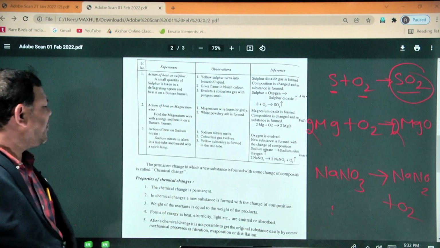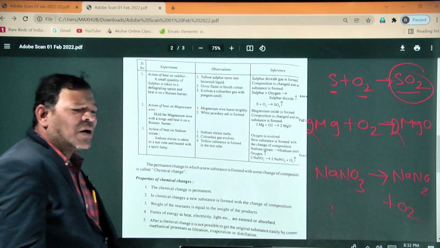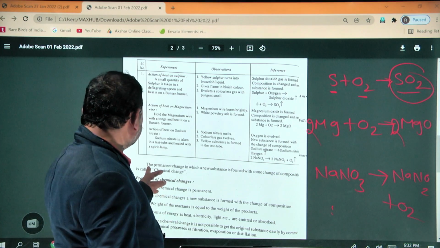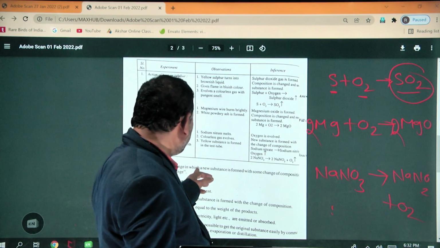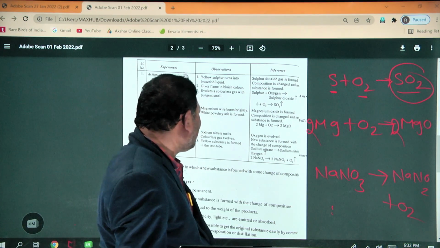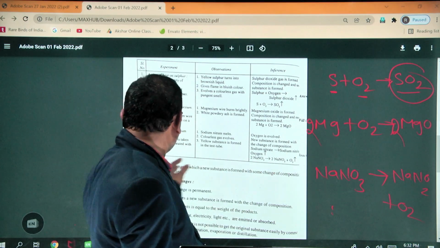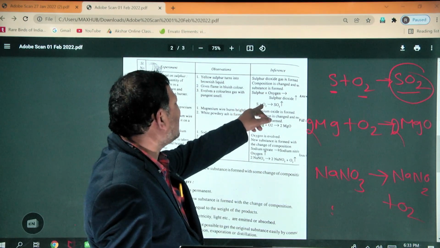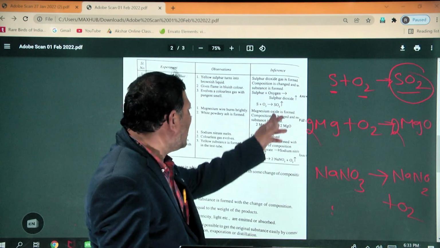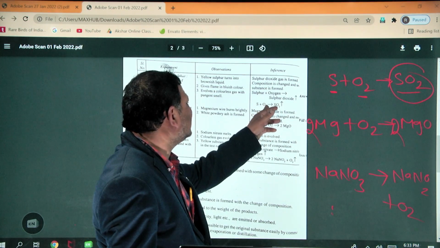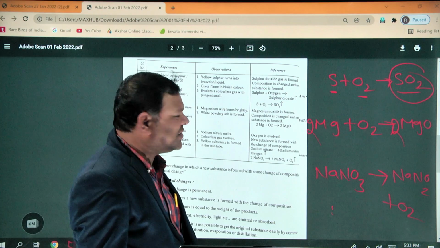These are examples of permanent change, in which new substances are formed with a change of composition. Sulfur plus oxygen gives sulfur dioxide. Here sulfur is different, oxygen is different, and sulfur dioxide is different.